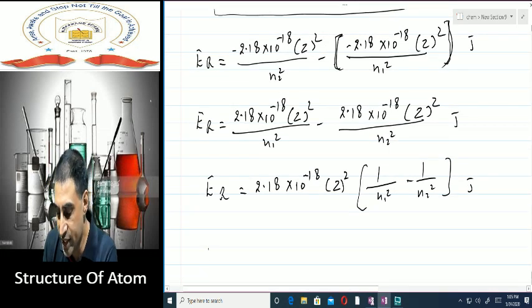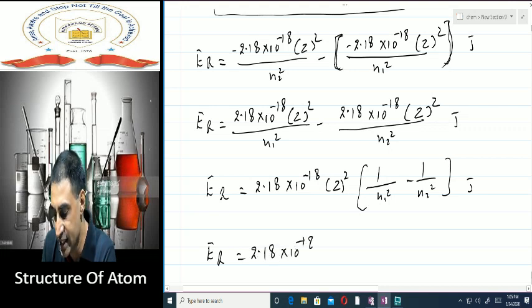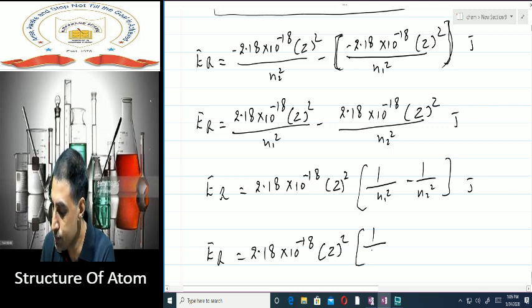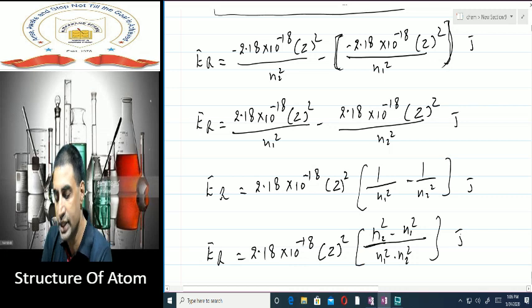Or I can straight away write 2.18 into 10 to the power minus 18 into Z square, into N2 square minus N1 square upon N1 square into N2 square. This is how you will get energy of the radiation.